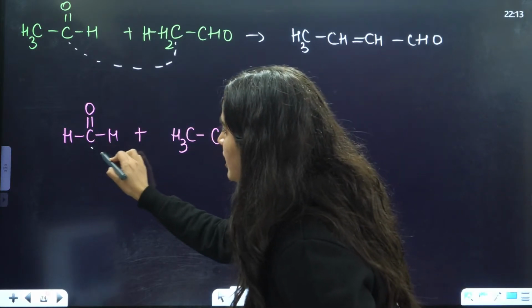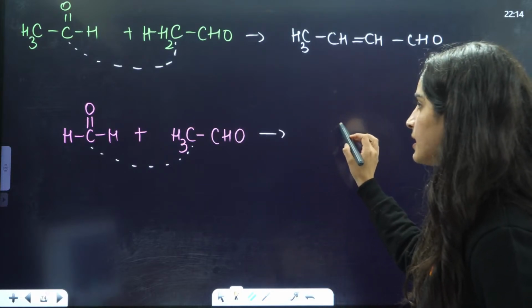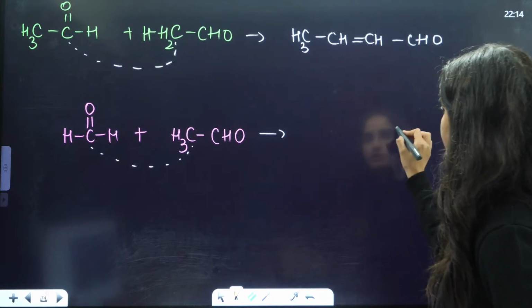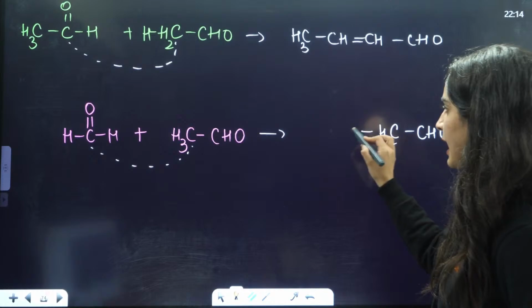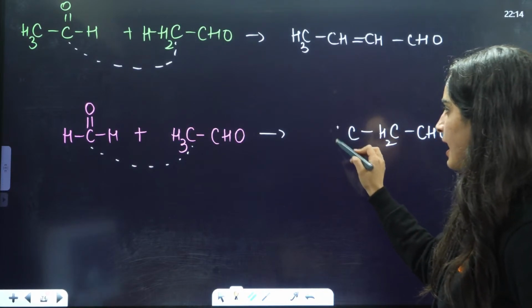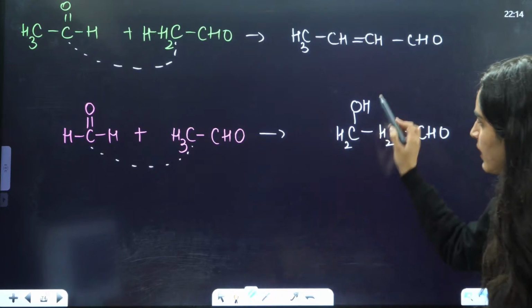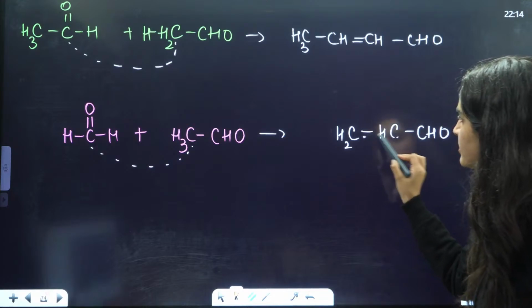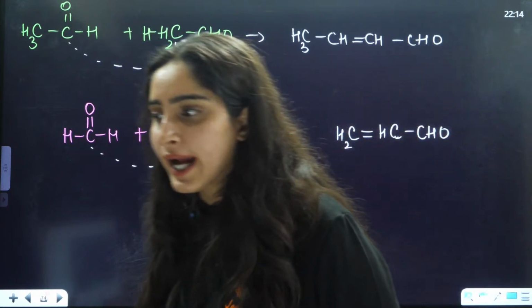The carbonyl carbon of this will attach to the alpha carbon here, and the answer will be: this is CH2, this is CH2, this is CHO, and here you will have the attachment of this CH2 and this is OH, right? After that, this OH and this H will be eliminated to form this double bond, and this is the answer. These are the two answers that you will get.